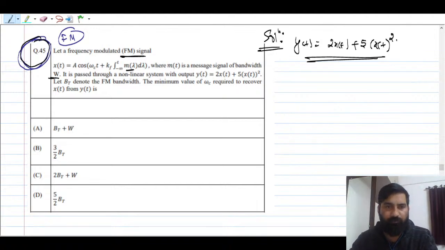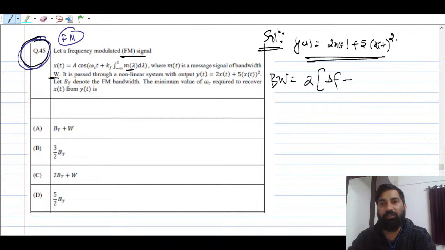ठीक है, so this question was a very good question. Fine. So what we can do here is, you should know what is the bandwidth of the FM signal at first, right? So what is the bandwidth of the FM signal? Bandwidth of the FM signal, as we know from Carson's rule, is nothing but 2 times of delta F plus W, right? That is nothing but the bandwidth.